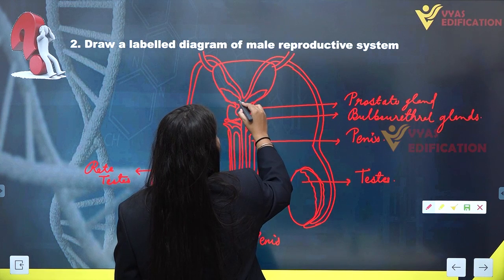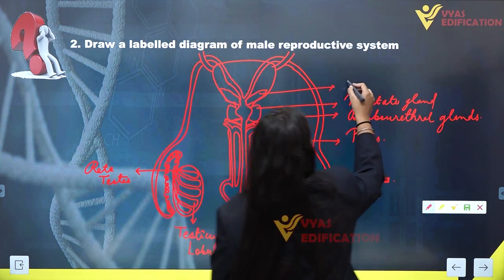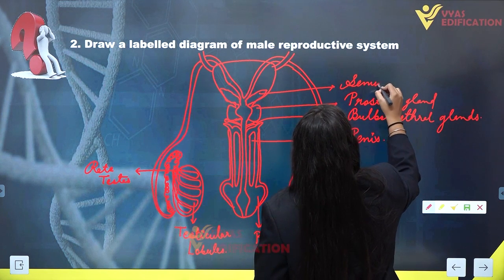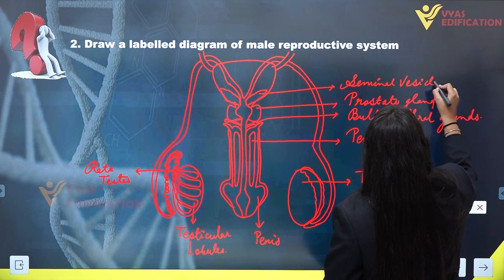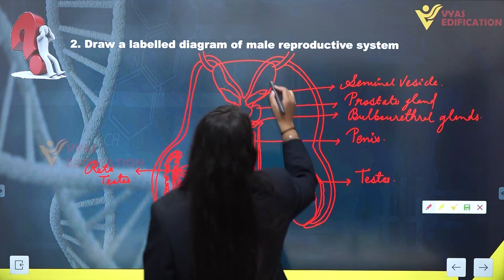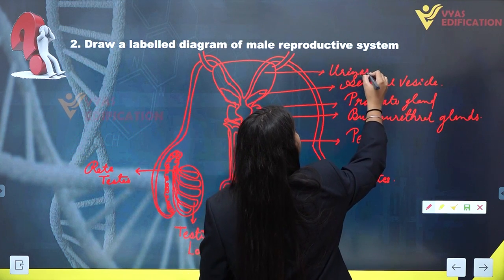Now, these leaf-like structures you can see over here, these paired glands, are known as the seminal vesicles. These are glands, of course. This is the urinary bladder.